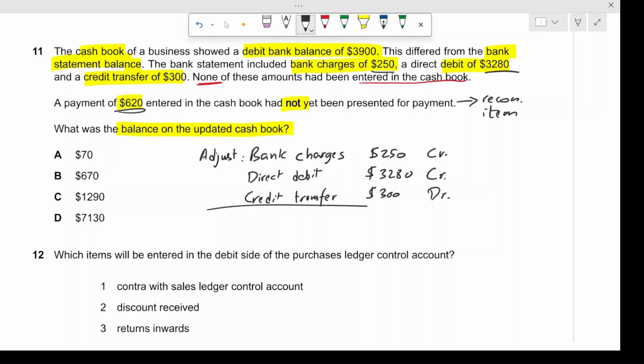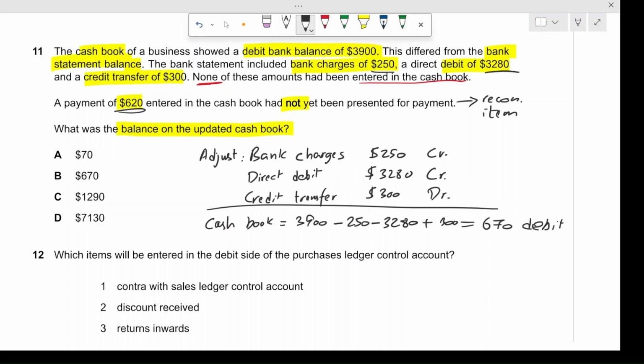So the updated cash book would show us the balance of $3,900 minus the $250 which were credited, and minus the 3,280 debit balance, plus the credit transfer of $300, which would give us $670 of debit, right? Because this was a debit balance, this was a credit balance, this was also a credit balance, this was a debit balance. So if the amount is in positive, the last balance is $670 of debit. So option number B is correct.